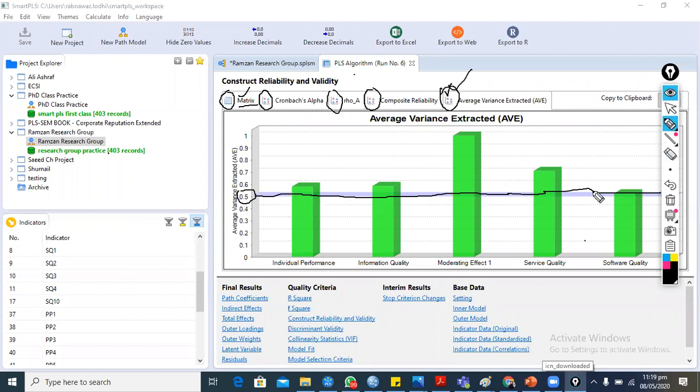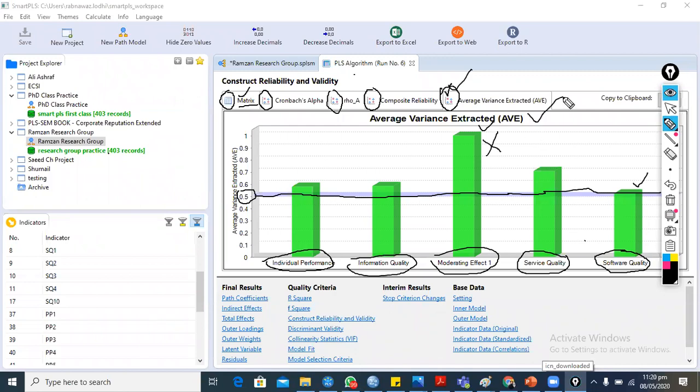Here we have different constructs: individual performance, information quality, moderating. Because moderating has the perfect value equal to 1, we will not consider this value. And this is service quality, software quality. With software quality we were facing some problem, but now we have achieved this minimum threshold value, the minimum criteria.